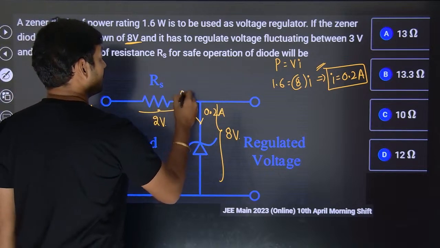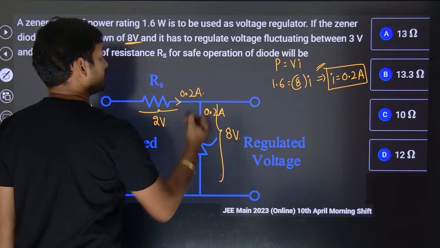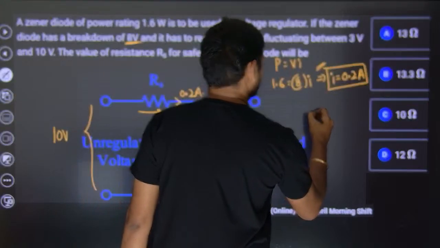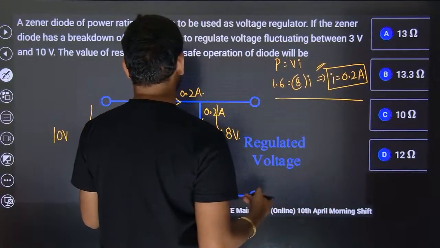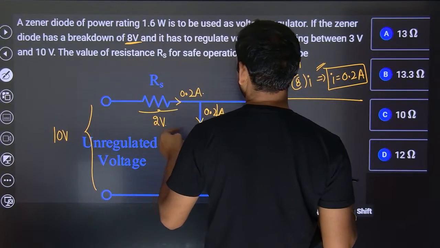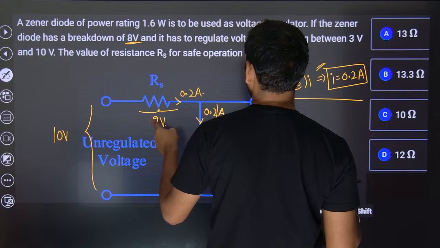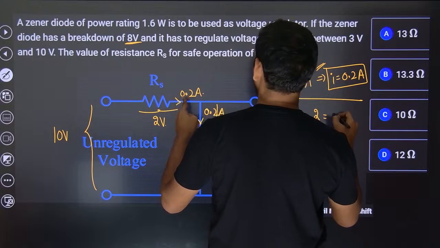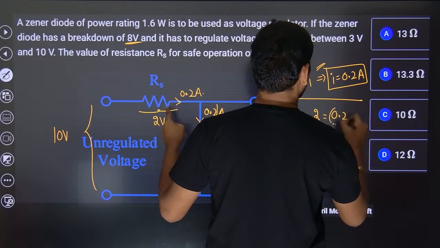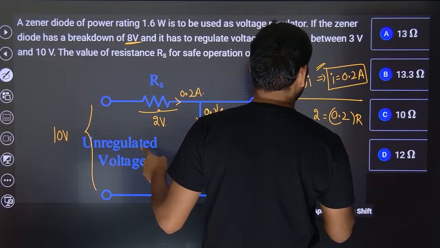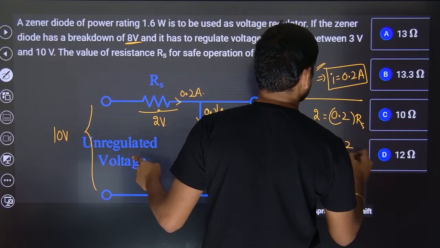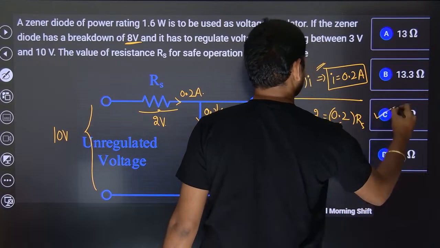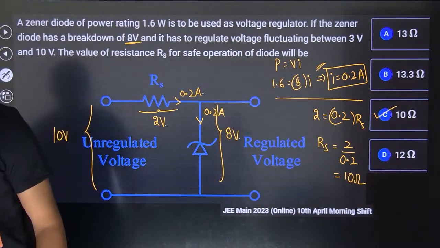Okay. In that situation, V is 2, which is I into R. I is 0.2 into R. So the value of Rs is 2 by 0.2, which will turn out to be what? 10 ohms. So I'll mark this.